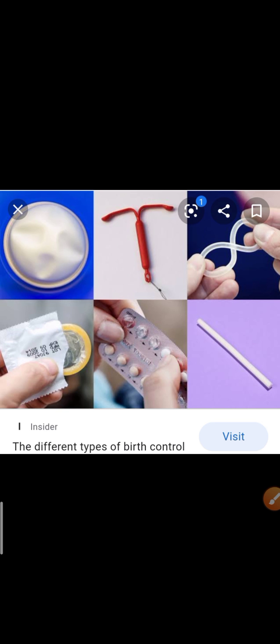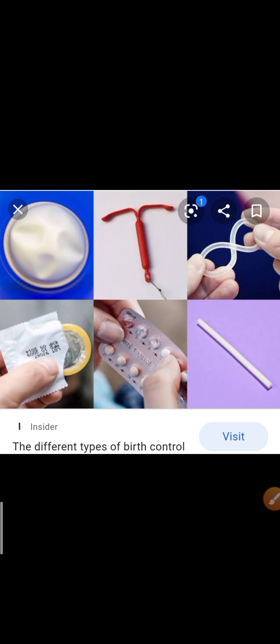So what is family planning? Family planning enables a couple to decide on the number of children they want. If a couple has fewer children, they can provide good food, good clothes and good education to each child. So by this, parents are happy and children are also happy. A small family is a happy family. This is the best slogan, we know it very well.